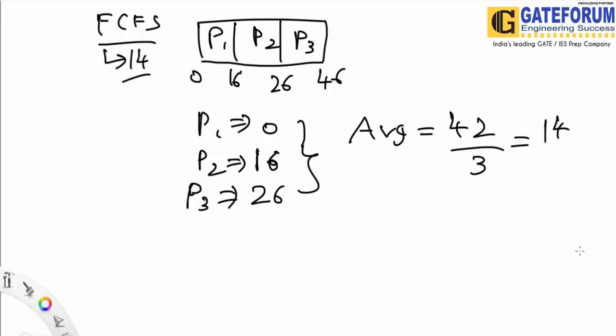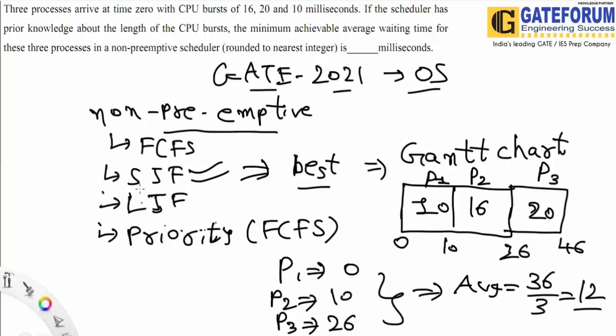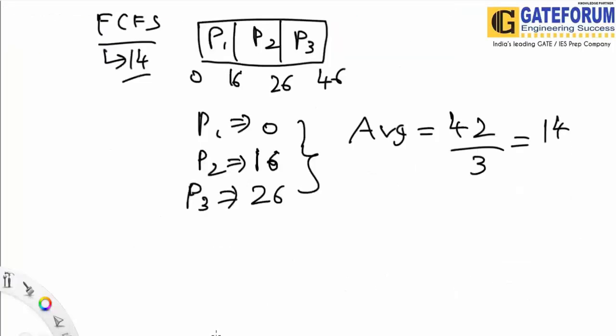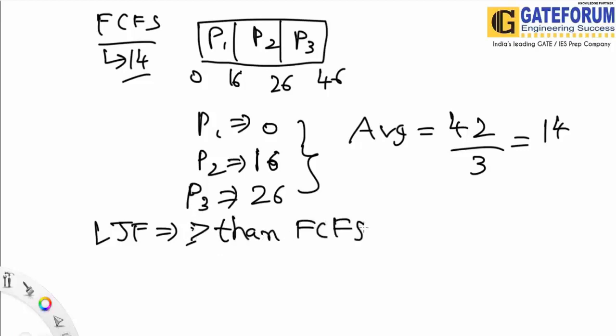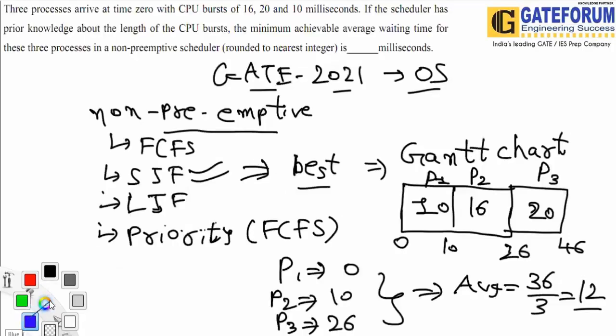Similarly, with the concept of SJF, you will get 12. Even if you try LJF, it would run 20 first, then 16, then 10, so it would be even more than FCFS. You can try LJF by yourself. So that would also not be correct. Your most optimal answer would be the concept of SJF, which is 12.